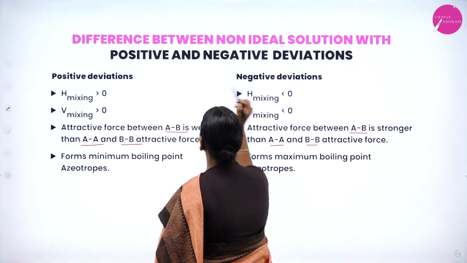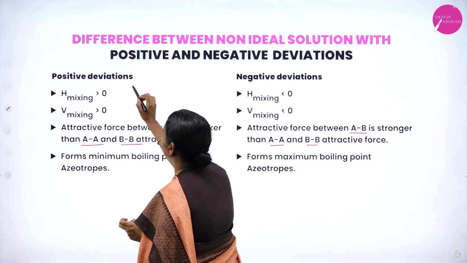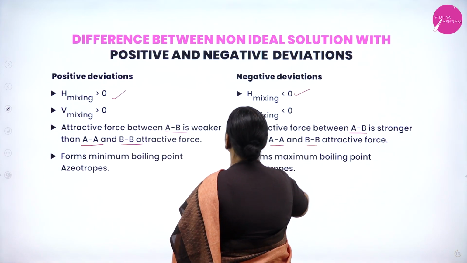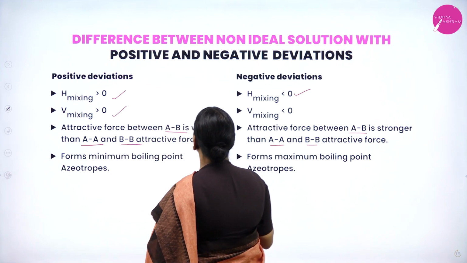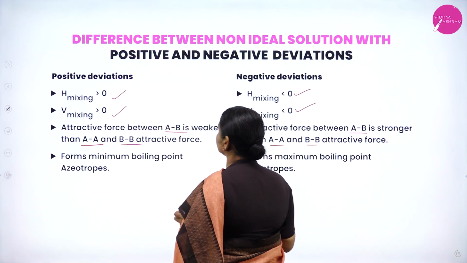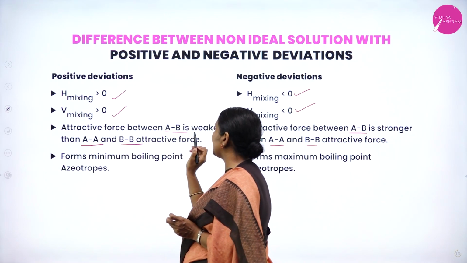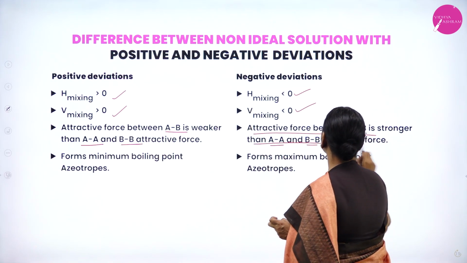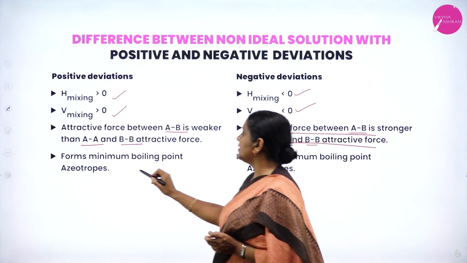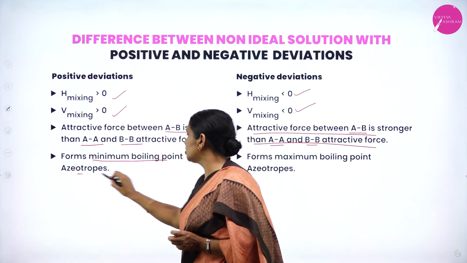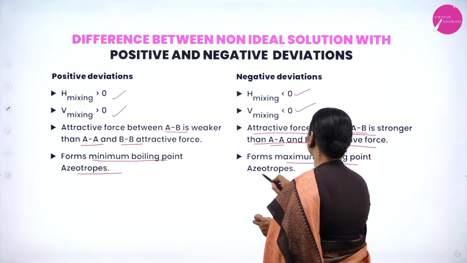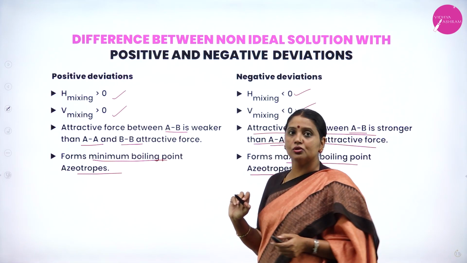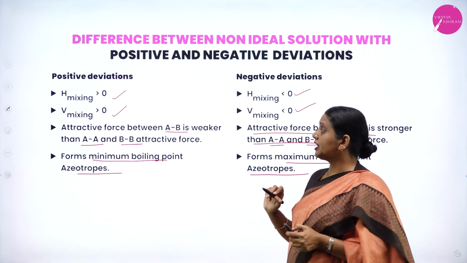Therefore, what are the differences between positive and negative deviation? Positive: delta H of mixing is greater than 0; here it is less than 0. Volume change of mixing is greater than 0; here less than 0. Attractive force between AB is weaker than A-A and B-B; here the attractive force between AB is stronger than A-A and B-B. Positive deviation forms minimum boiling point azeotropes; negative deviation forms maximum boiling point azeotropes. These are the differences between non-ideal solution having positive deviation and negative deviation.